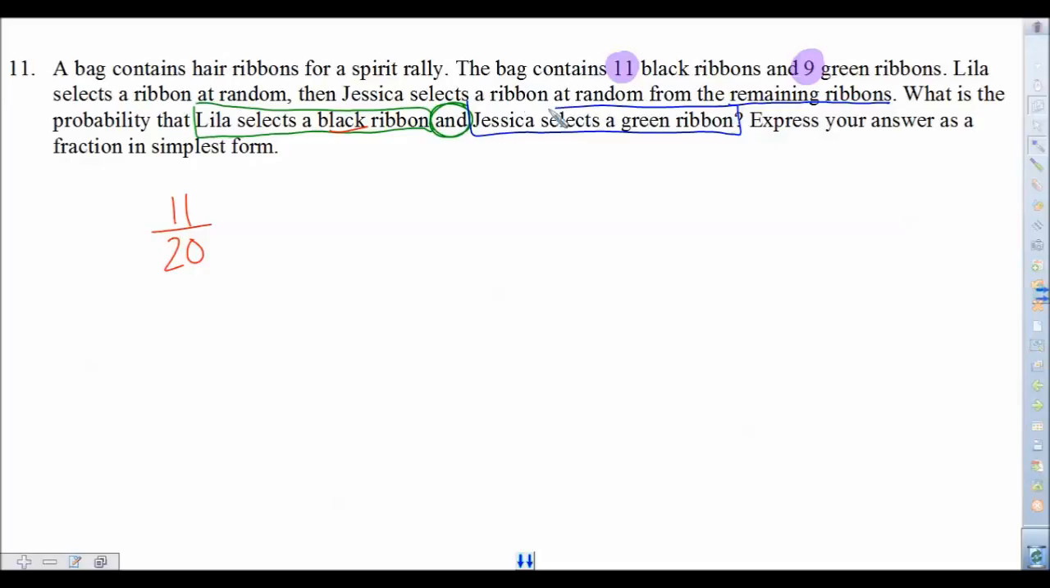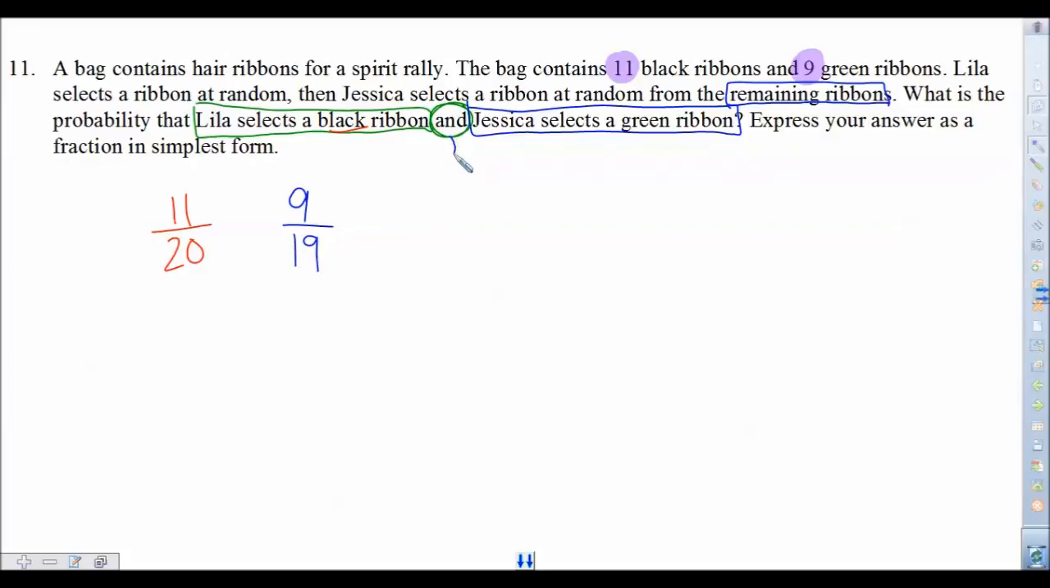Selecting a green ribbon. Well, her getting a green ribbon isn't really affected by what Lila does. She's looking to get a green ribbon. So there's still going to be 9 green ribbons no matter what Lila does, well, if Lila gets a black one, of course, in the bag. But this is the key part right here, that remaining ribbon stuff. When you're taking something from what's remaining out of the bag, it means we're 1 ribbon less, because Lila, whether she got a black one or a green one, there's still 1 less. So now there's 19 ribbons there.